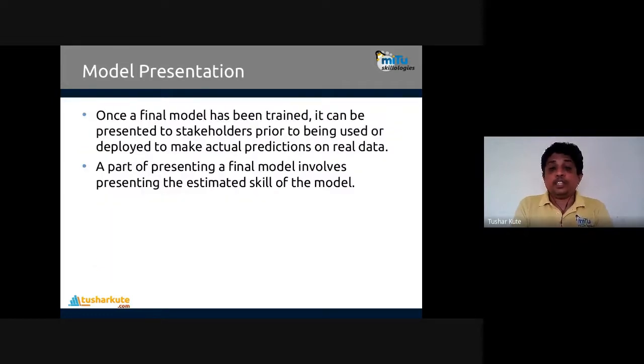Next is model presentation. How do we present the model? Once the final machine learning model is trained, meaning you apply the data and the model is created from training, it can be presented to stakeholders prior to being used or deployed to make actual predictions on real data. Actual data we apply and check the evaluation of it. Is it perfectly working or not? There also we use statistical learning methods. Part of presenting a final model involves presenting the estimated skill of the model.